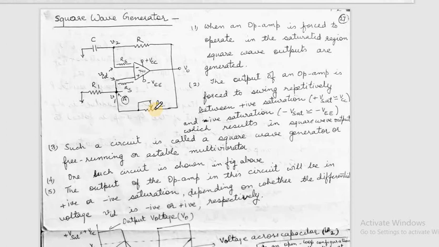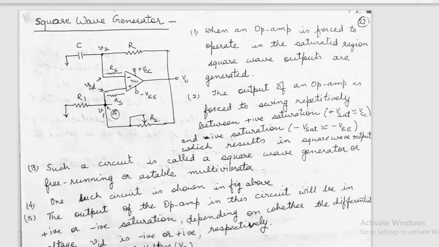Now here in your syllabus a square wave generator has been discussed through IC. Here we have used the 741 IC to explain a square wave generator. We will be discussing this in detail in our next lecture, but I'll just give you a brief idea.